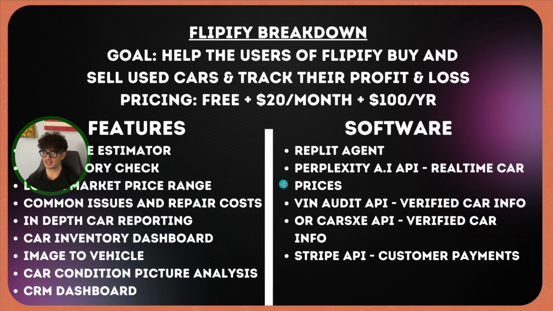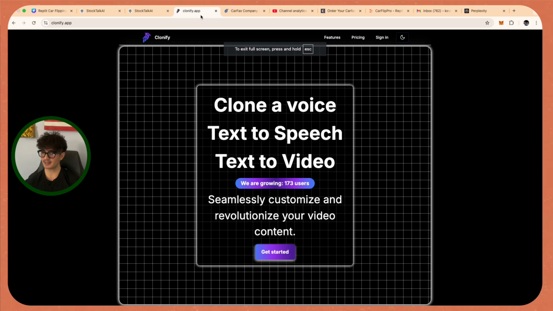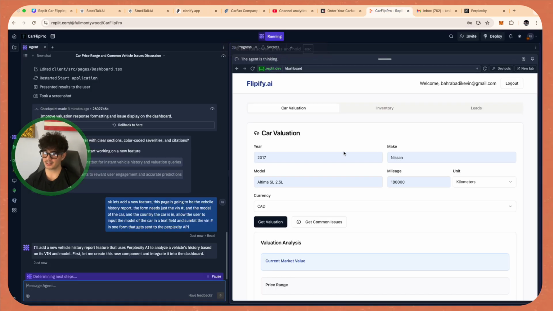You guys may be wondering why we're not using the VIN audit API or the Cars XE API, and that's just because it costs money, right? So the only thing that I care about right now is getting the functionality to work, because then once it works, we can change the Perplexity API with the VIN audit API that actually has verified history reports. Now, the Perplexity API still should be able to do the history report, but it won't be verified, right? And so this is something we can offer for free, and then if they want that verified history report, then they can upgrade to a pro plan and use the VIN audit API.